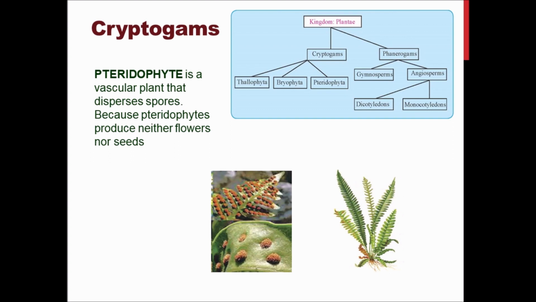They have developed stem and root. They have leaves also, but they won't have any type of seeds or flowers. They just disperse spores, and from the spores their reproduction takes place. I hope you understood these three categories of cryptogams: Thallophyta, Bryophyta and Pteridophyta. You have to revise this nicely and take one or two examples of each.